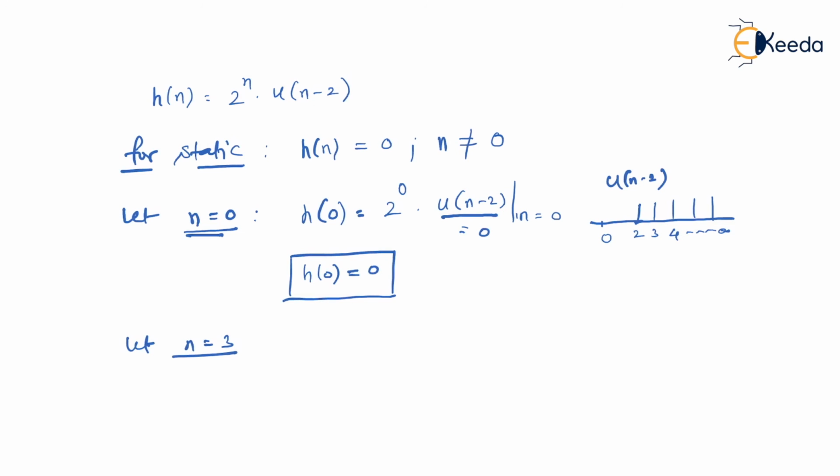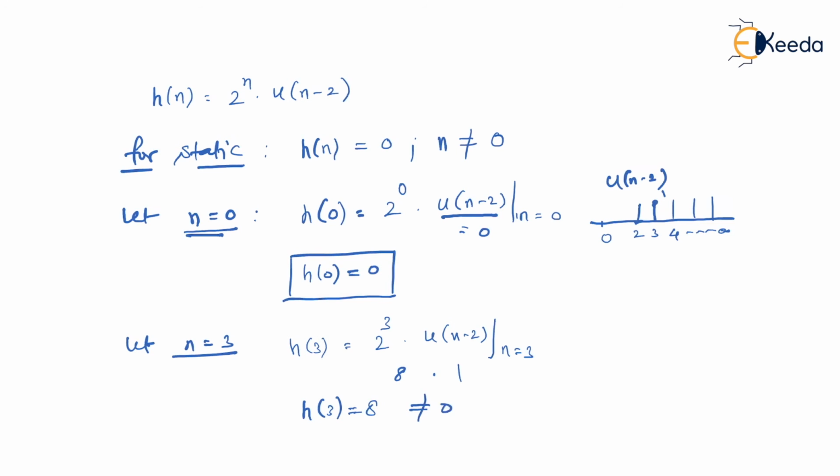So I'll check for n equal to 3. For n equal to 3, h of 3 will become how much? It is 2 to the power 3, and you have to check the u of n minus 2 status at n equal to 3. Is that right? So as you can see, at n equal to 3, it is 1. So at n equal to 3, it is 1, and 2 to the power 3 is 8. What does that mean? h of 3 is equal to 8.